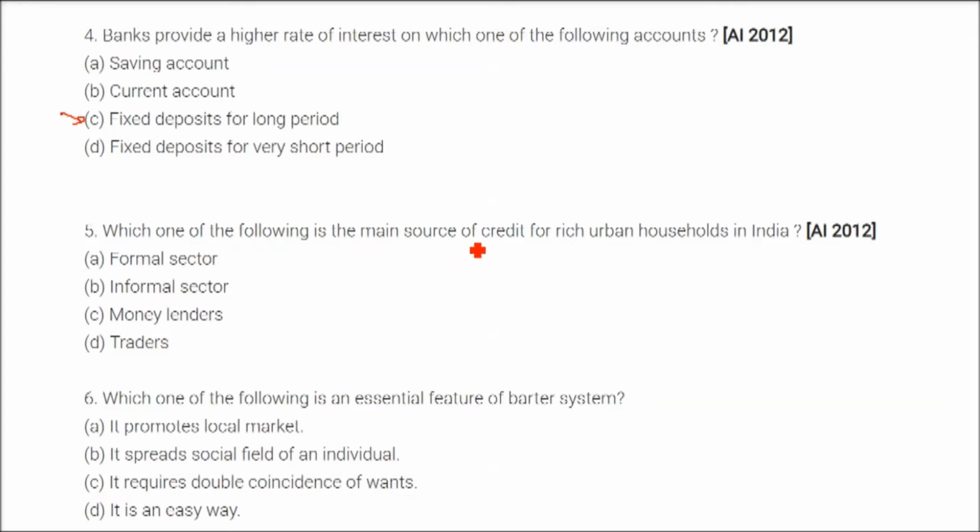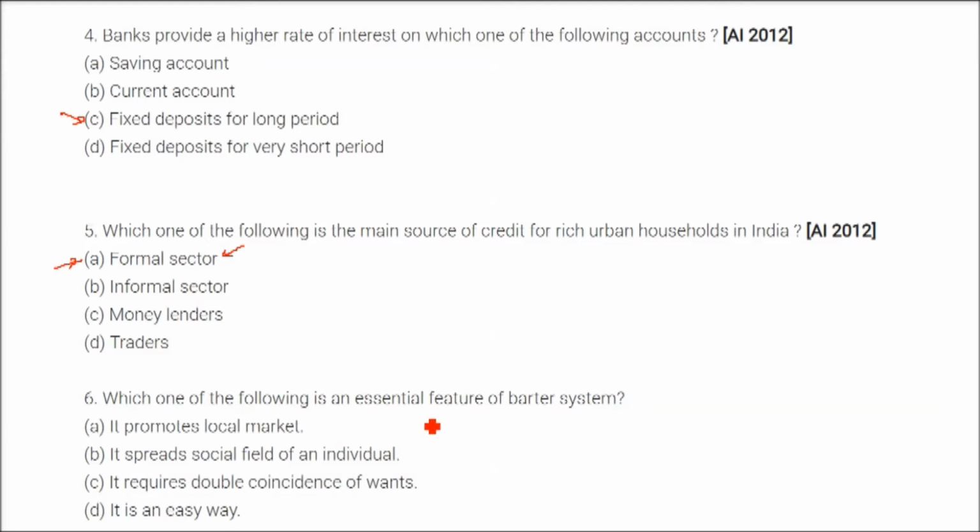Which one of the following is the main source of credit for rich urban households in India? It's the formal sector. The rich urban households take loans from the formal sector rather than the informal sector. That is, they take loans from banks or cooperative societies, mostly banks.